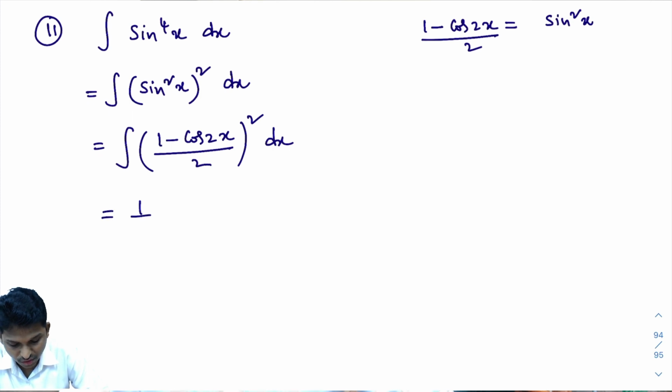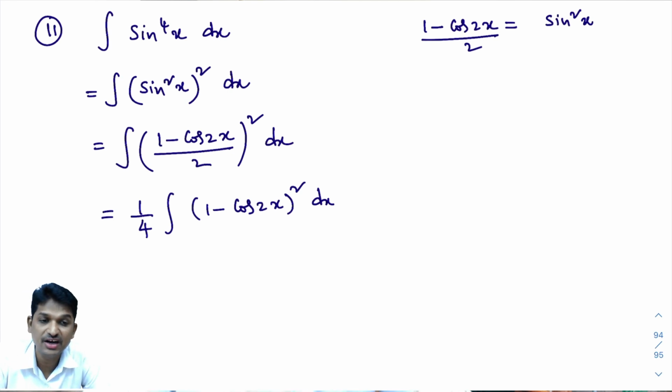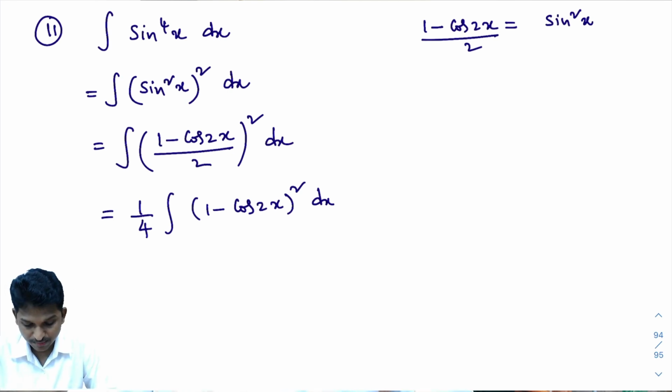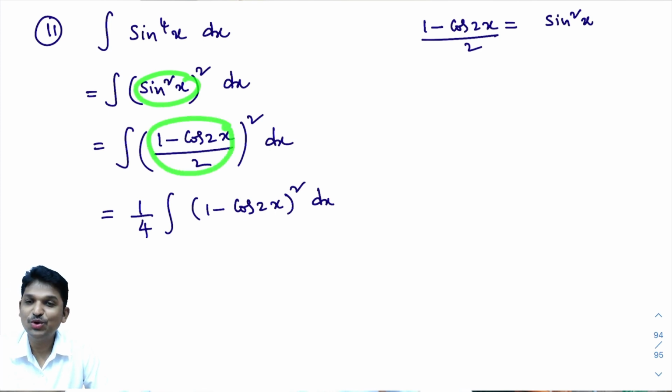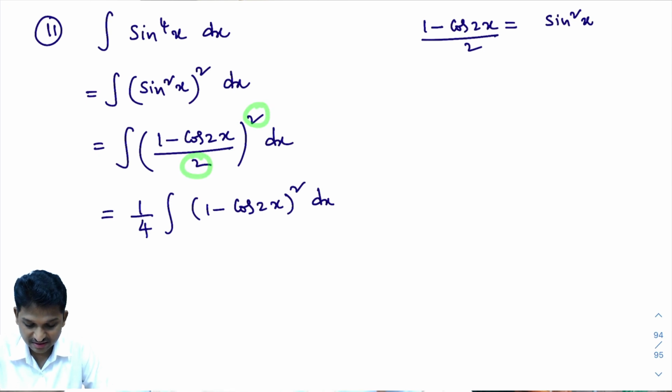That equals 1 by 4 into integral of, what is remaining here? 1 minus cos 2x whole square dx. I hope you understand what I wrote. Now this sin square x is 1 minus cos 2x by 2 whole square. When I square here, this 2 will become 4. As 4 is constant, I wrote it outside the integral. Now, look at this one, 1 minus cos 2x whole square. This is like the a minus b whole square formula.